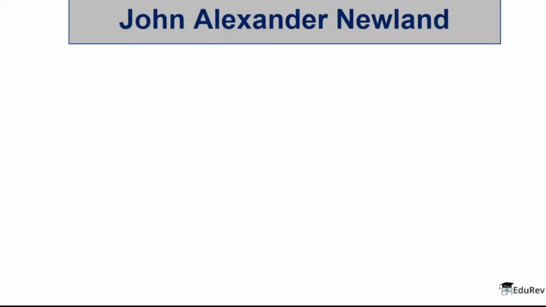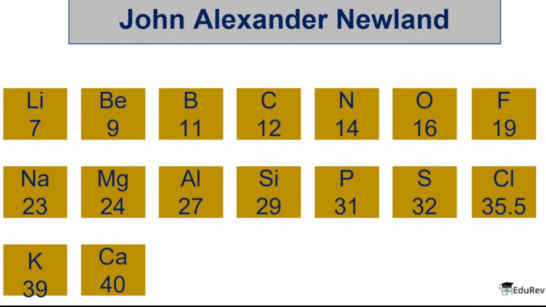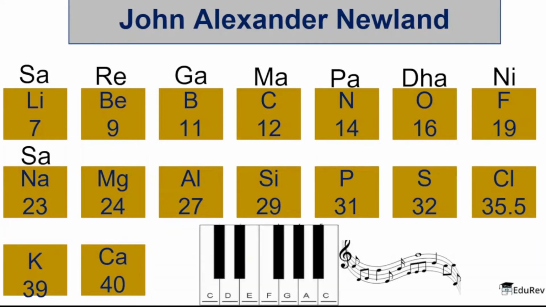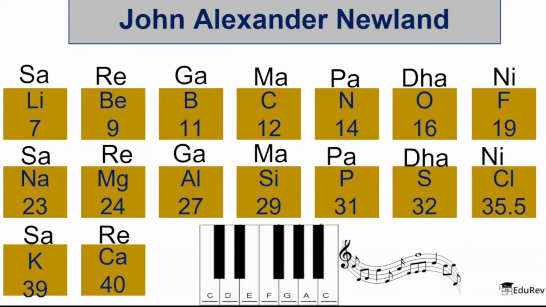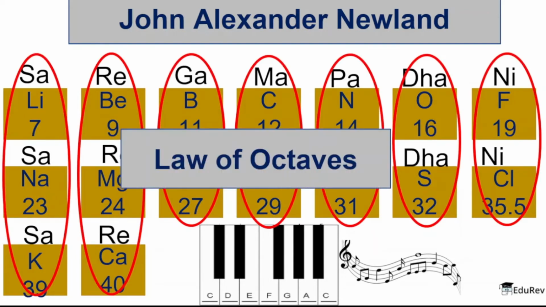Then came another scientist, John Alexander Newlands, and he also arranged the elements in order of increasing atomic weights. He realized that the properties of every first element resemble the properties of every eighth element, just like the octaves in music. And that is why this law was called the law of octaves. Since this law was only applicable till element calcium, and that is why this law was also rejected.